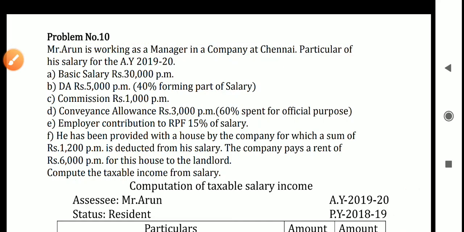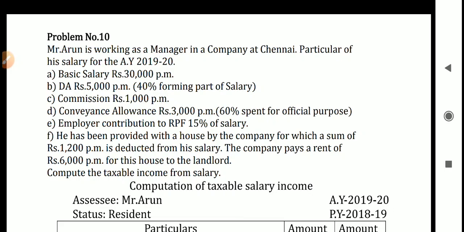In this question, Mr. Arun is the assessee and he is working as a manager in a company. Whether it is a government company or a non-government company is not mentioned, so you have to consider that he is working in a non-government company. Particulars are given for the assessment year 2019-20. Let me explain one by one.